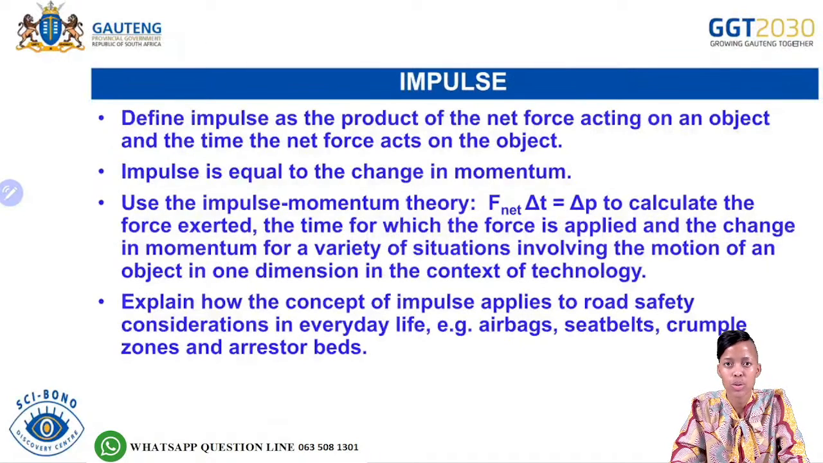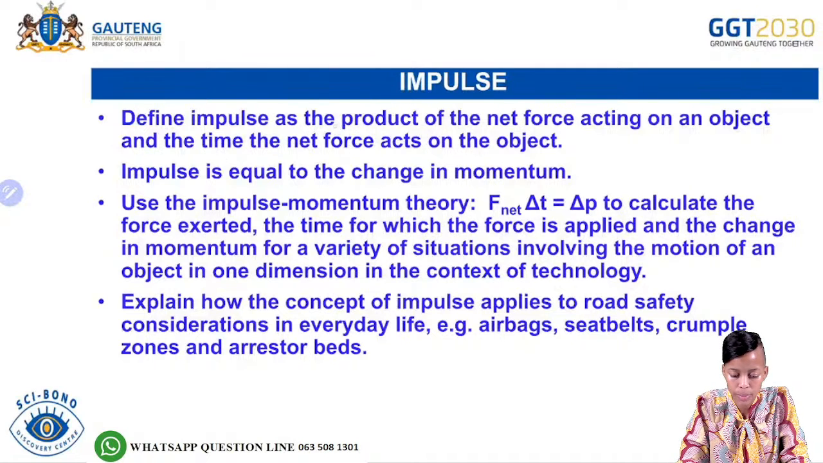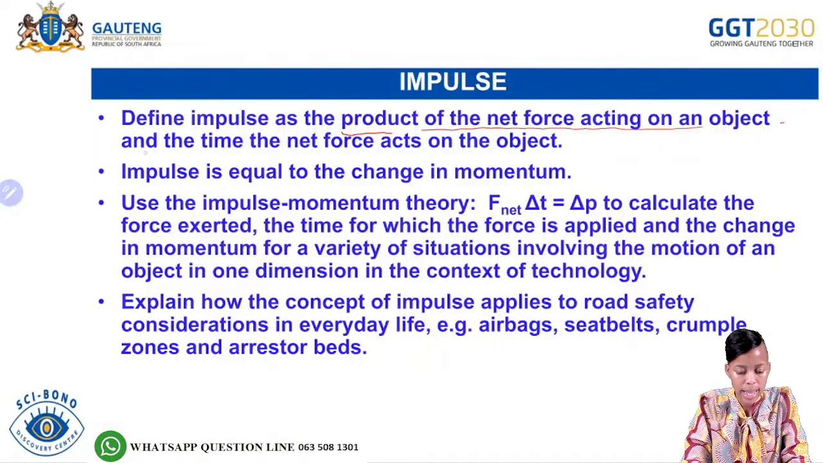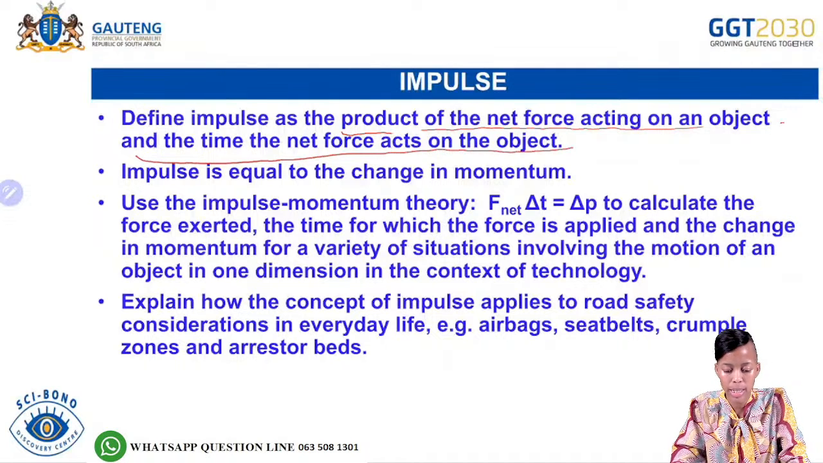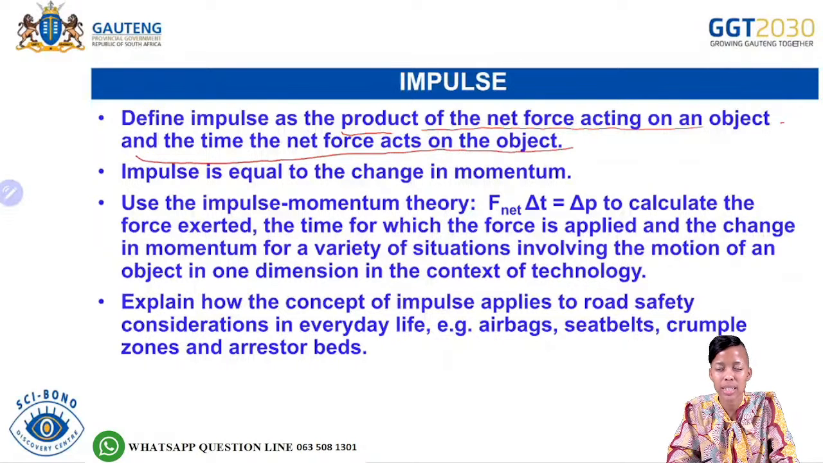Okay, then just to remind you on this one, it says you need to define impulse as the product of the net force acting on an object and the time the net force acts on the object. So again, we said when we speak of the word product, then we are speaking about what? Multiplication. So product of what? Of the net force. So the multiplication of the net force acting on an object and the time. There is your change in time. The net force acts on the object.